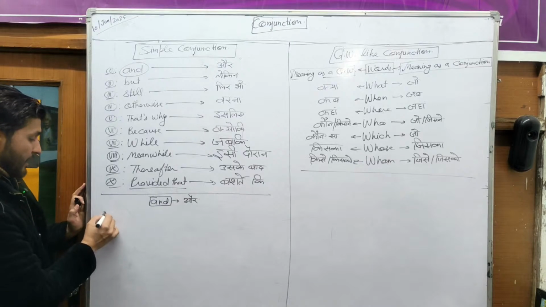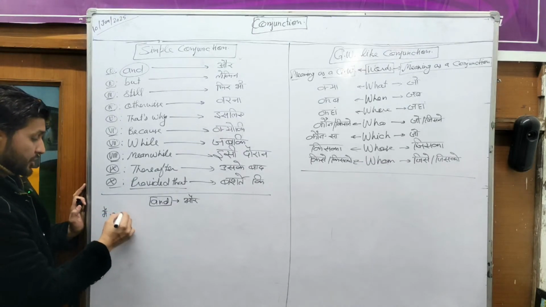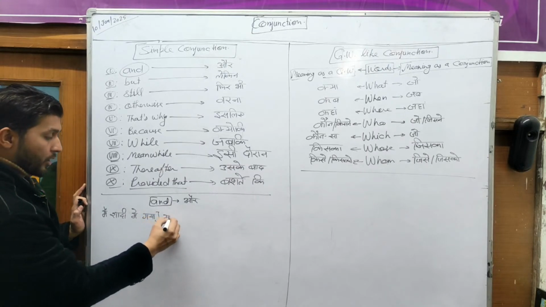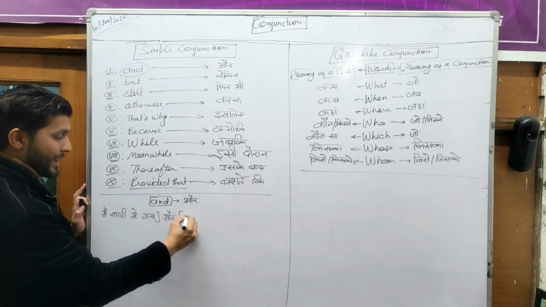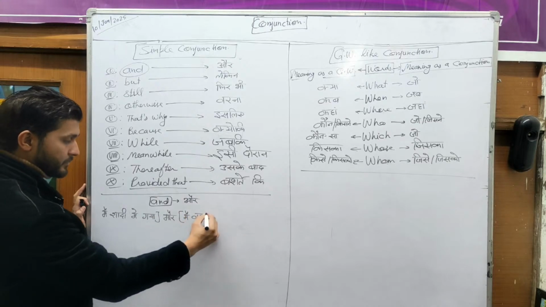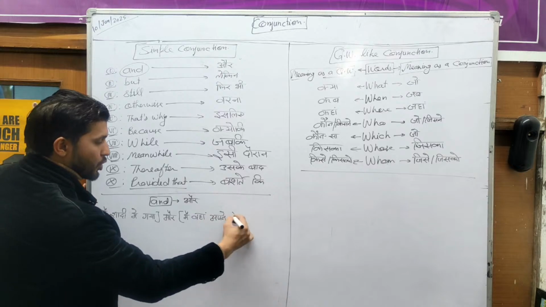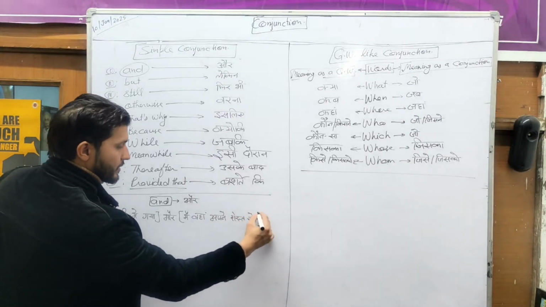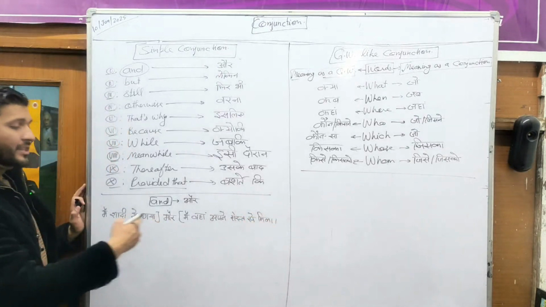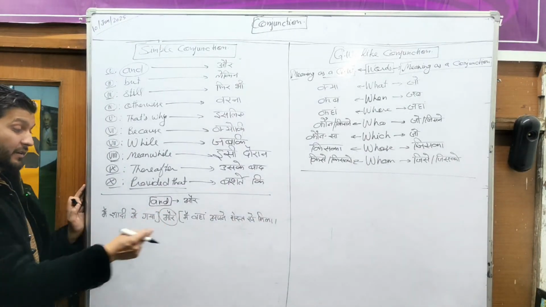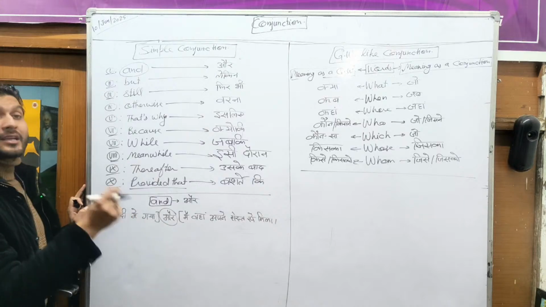Like suppose I say मैं शादी में गया और मैं वहां अपने दोस्त से मिला. So when we talk about these two different sentences, you must see that two sentences are connected with the help of the conjunction, and the conjunction is and.